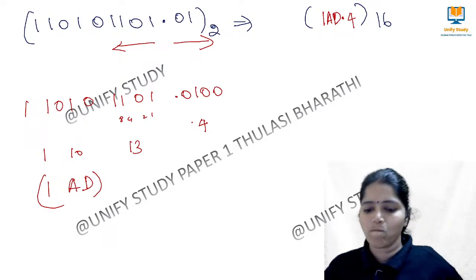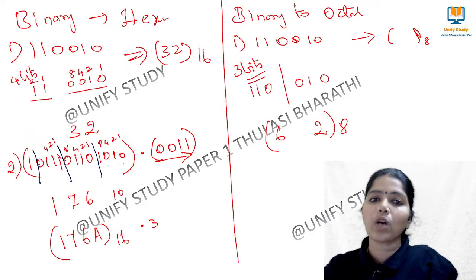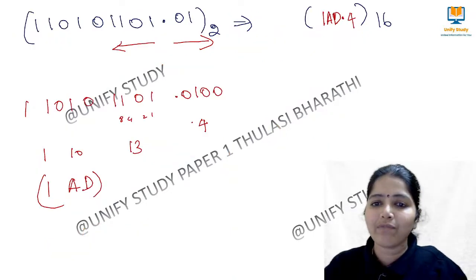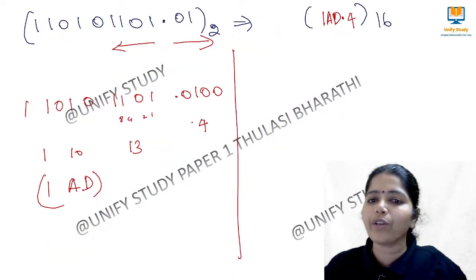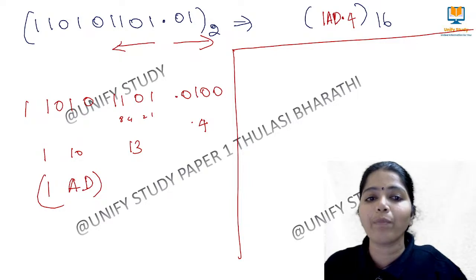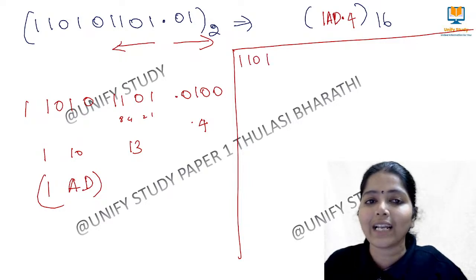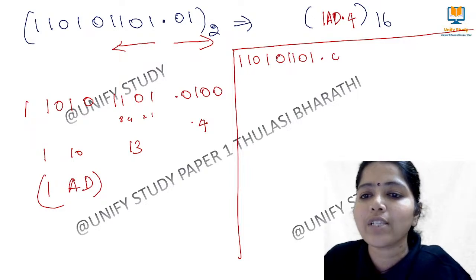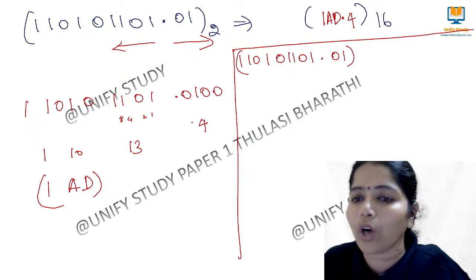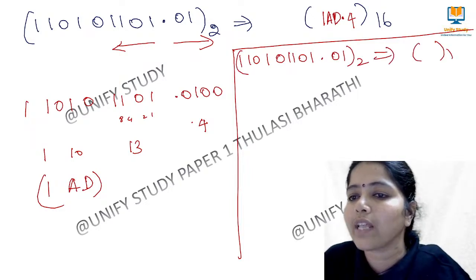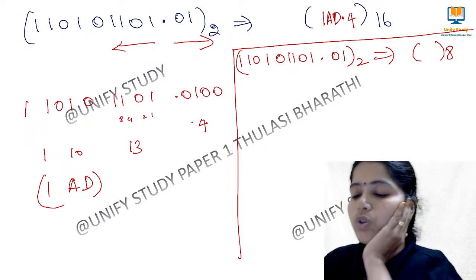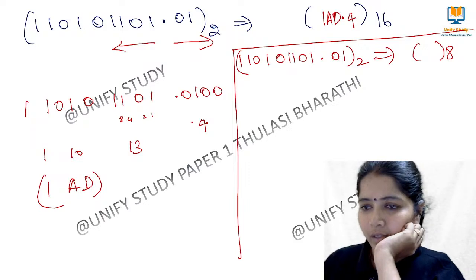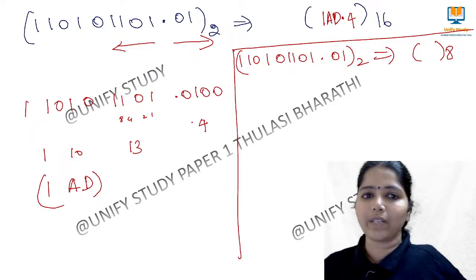Clear? So this is how we convert a binary to hexadecimal. Octal, as I have told you, is the same. Very easy to remember. Here we are going to group it as 3. Now with the same problem, 1101.01, convert this to octal quick.